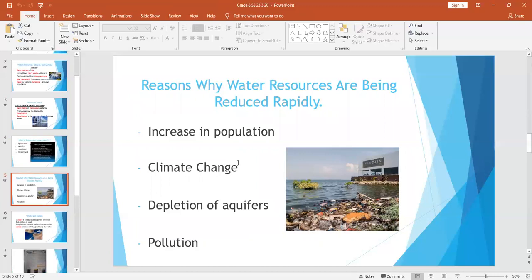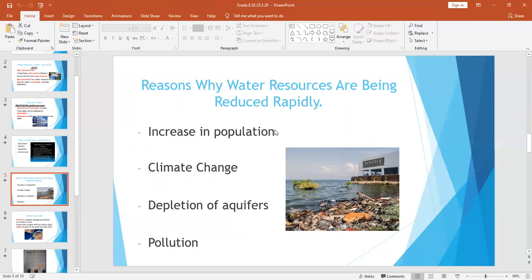The depletion of aquifers. What are aquifers? They are reservoirs where people go and look for water underground. So they take more than what is expected. And if we look in the picture, we see pollution. So these are some of the main reasons why our water resources are being reduced so rapidly.